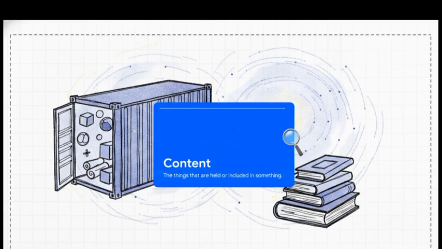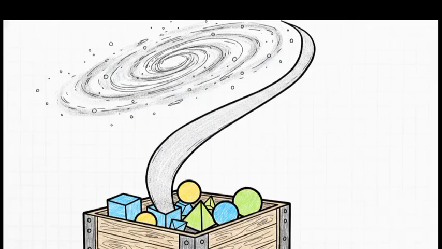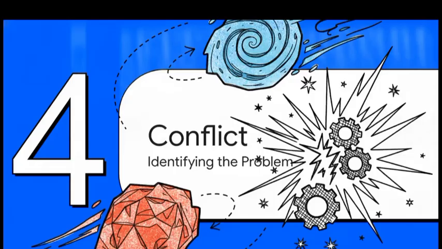The word implies boundaries. It implies a definitive limit. So in our source text, this represents the specific stuff we're examining, the substance within the vastness. It rapidly shifts our attention from the empty, boundless reaches of space right down to the material that actually fills it. And now for part 4, conflict, identifying the problem.